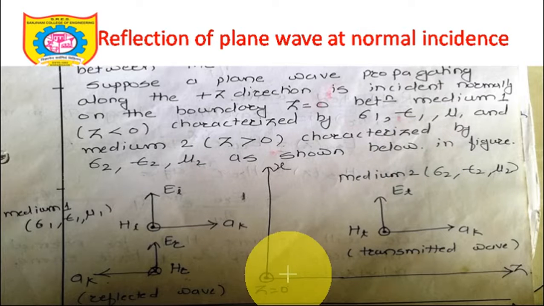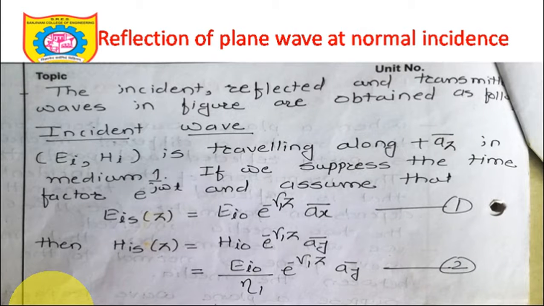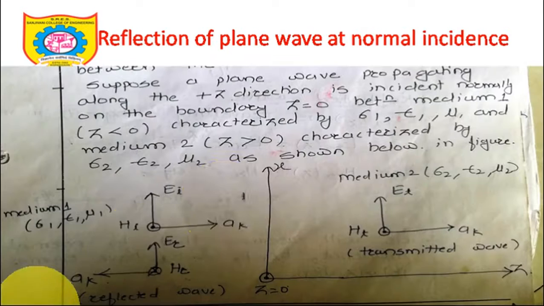Now try to understand certain expressions we need to write. We already know how to write the wave equation. So the incident, reflected and transmitted waves in the figure are obtained as follows. Let's say EI and HI are traveling along the positive z axis, so power will be traveled along the positive z axis. Just see this, the wave is propagating along this rightward direction. This rightward direction is nothing but the z axis. Perfectly okay.